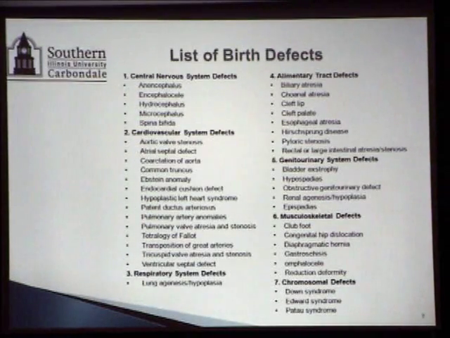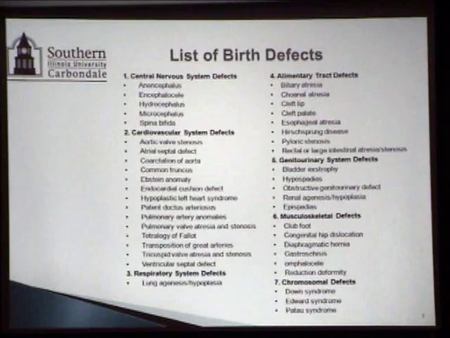This is the list of birth defects, again from the Illinois Department of Public Health. Dr. Jane Farnoff did a study, and there are 7 different groups of birth defects: central nervous system defects, which is commonly known as neural tube defect, and there are 6 different subcategories there in the central nervous system itself, cardiovascular system defects, respiratory system defects.